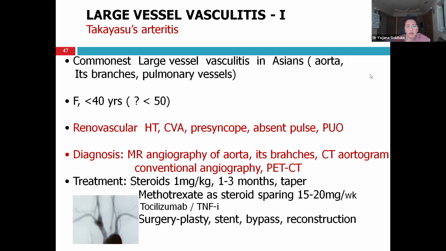It is the commonest large vessel vasculitis in Asians, and generally the age of onset is below 40. Diagnosis is by MR angiography of aorta or CT aortogram or conventional angiography or CT PET. And take my word, out of these 4 investigations, quite often you need to do 3 or 4 to prove the diagnosis. So just one being normal does not rule out the diagnosis. You have to persistently go on investigating. Treatment is with steroids and methotrexate, and for refractory or severe cases, tocilizumab or TNF blockers. And surgery: angioplasty, stent, bypass, reconstruction.